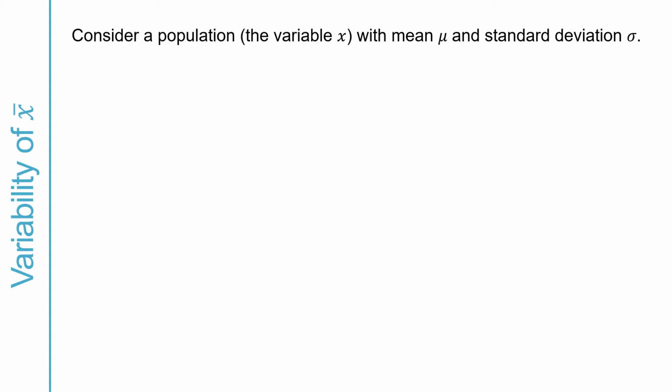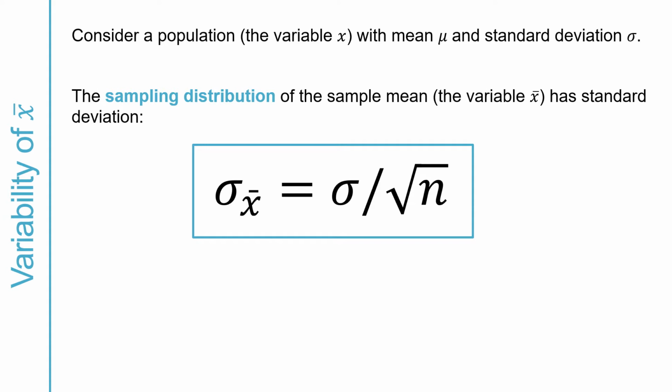Another property of the sampling distribution of xbar is its variability. The standard deviation of the sampling distribution of xbar is equal to sigma over square root of n, where sigma is the standard deviation of the population.